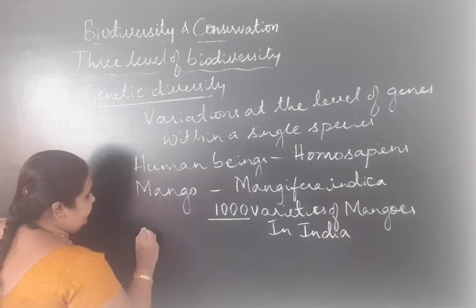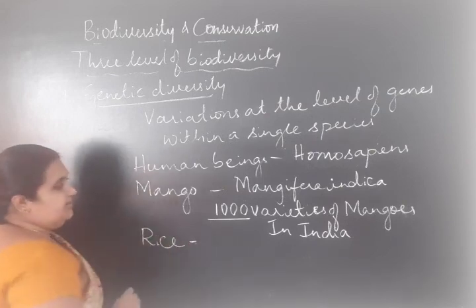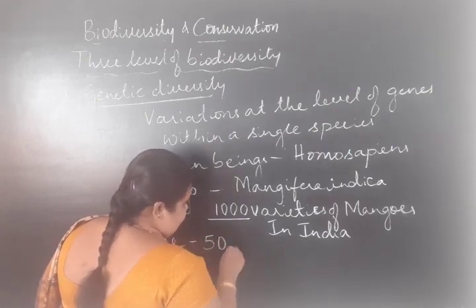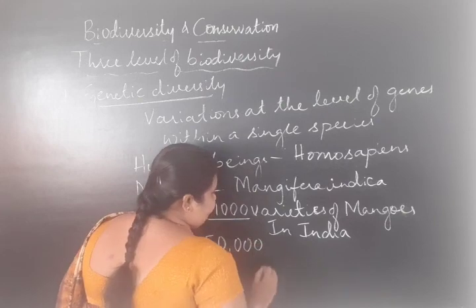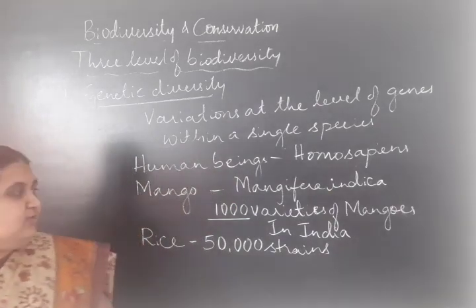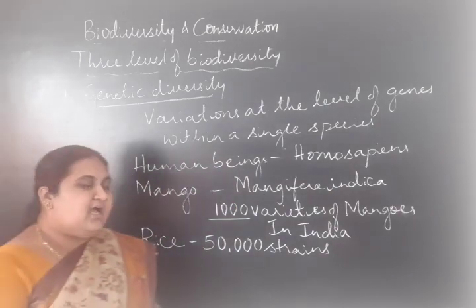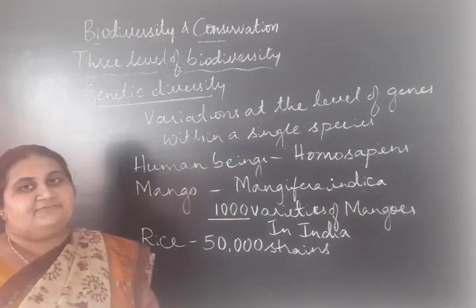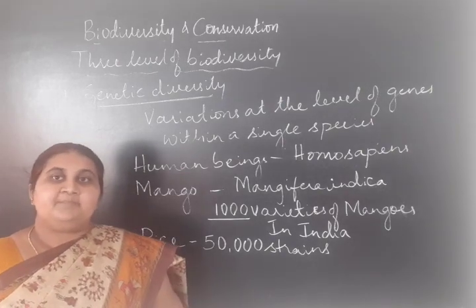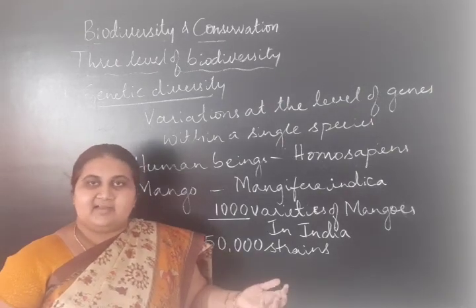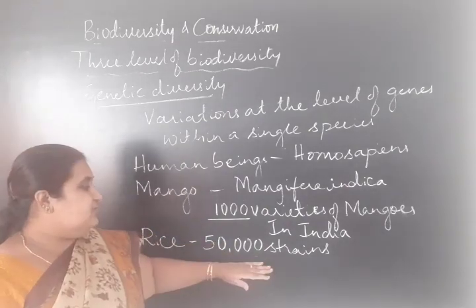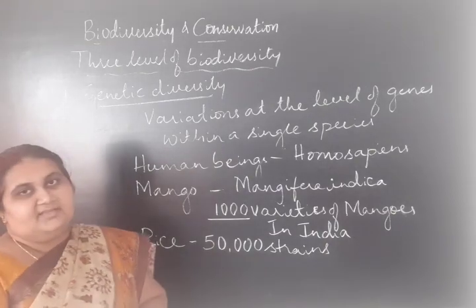Similarly, in India we find different types of rice. 50,000 strains of rice are found in India, like Sona Masuri, Basmati, boiled rice. Like the 1,000 varieties of mangoes, the 50,000 strains of rice are another best example for genetic diversity.